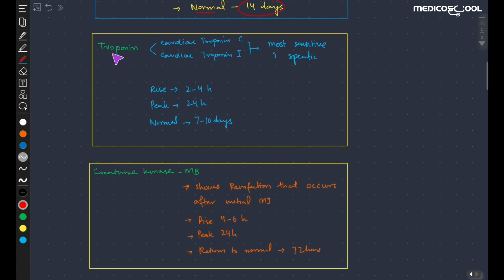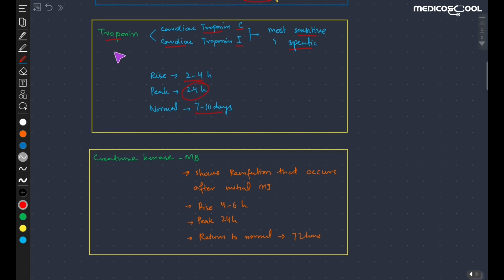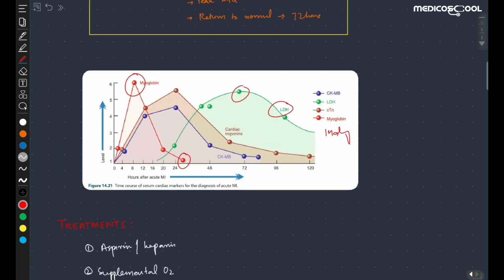The third one is troponin, which also has two isoforms: the cardiac troponin C and the cardiac troponin I. These are the most sensitive and specific ones for myocardial ischemia. They rise in about 2 to 4 hours, reach the peak in about 24 hours, and become normal in about 7 to 10 days. So these are the most specific and sensitive serum cardiac markers of myocardial ischemia.